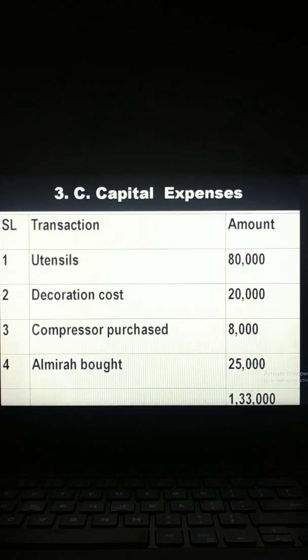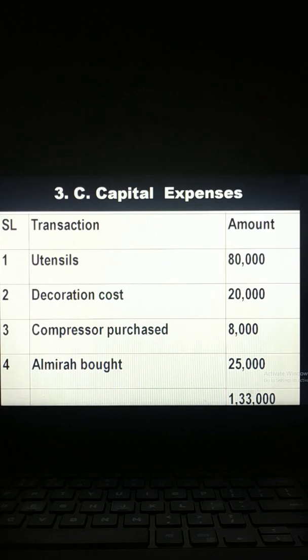Then another one is compressor purchased. You know, a compressor is used in a fridge or other electric equipment. They will not buy it every day or every month. It will give them service for a long time, and any expense that gives you service for a long time will be a capital expense.